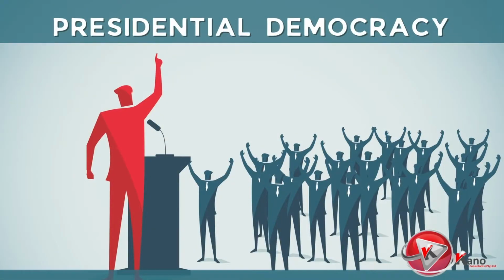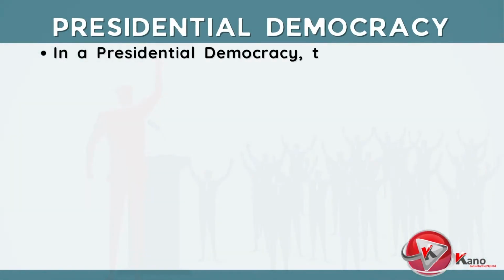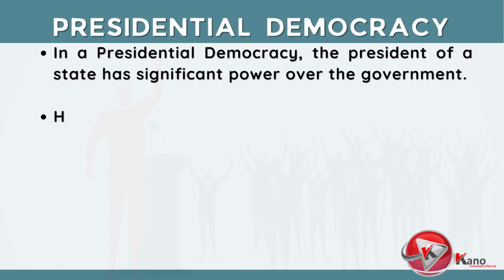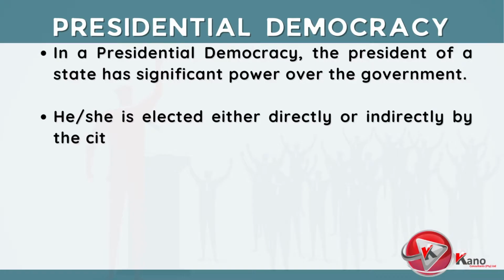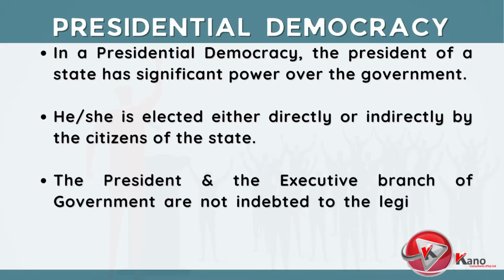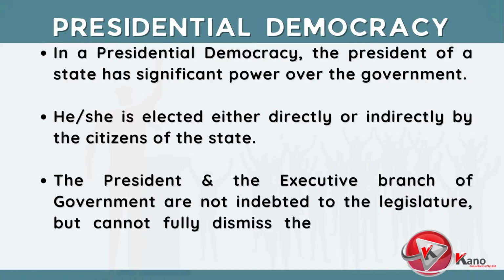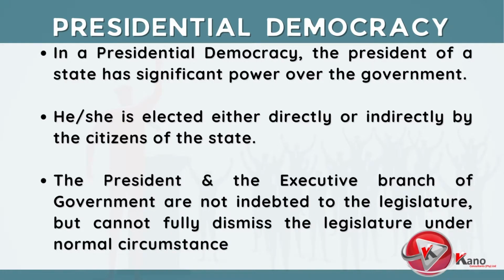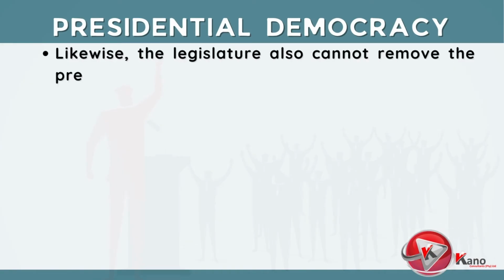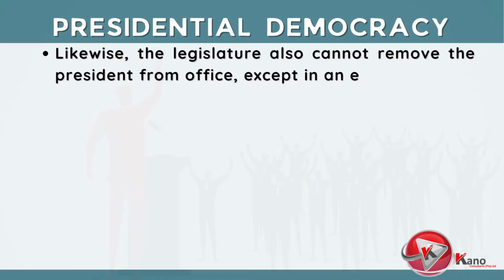The next type of democracy is presidential democracy. In a presidential democracy, the president of a state has significant power over the government. He or she is elected either directly or indirectly by the citizens of the state. The president and the executive branch of government are not indebted to the legislature, but cannot fully dismiss the legislature under normal circumstances. Likewise, the legislature also cannot remove the president from office, except in an extreme case.